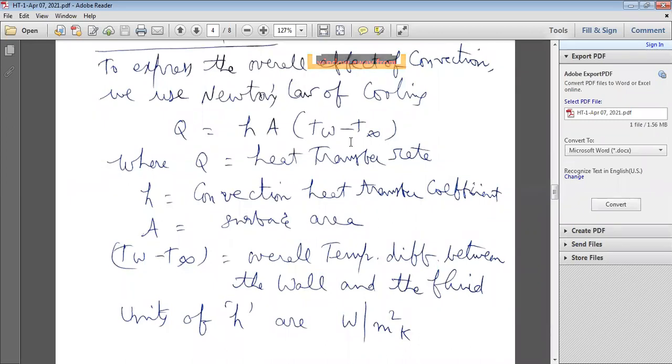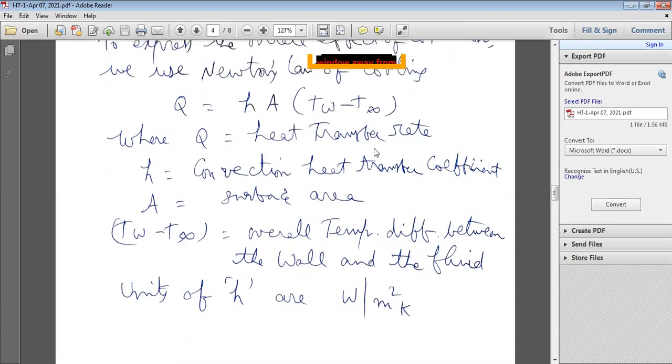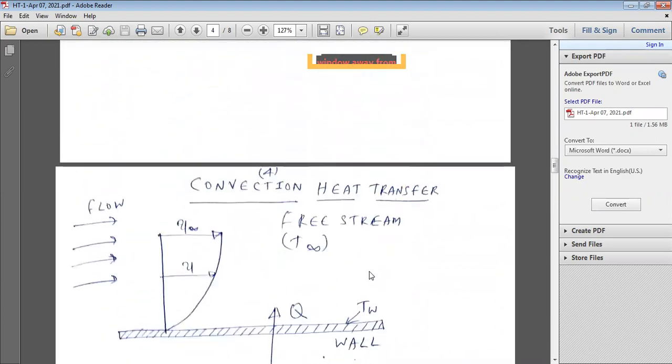So TW minus T free stream. TW is the wall temperature or plate surface temperature. T free stream is the fluid temperature or air temperature. The difference between TW and T free stream is the overall temperature difference between the wall and the fluid.